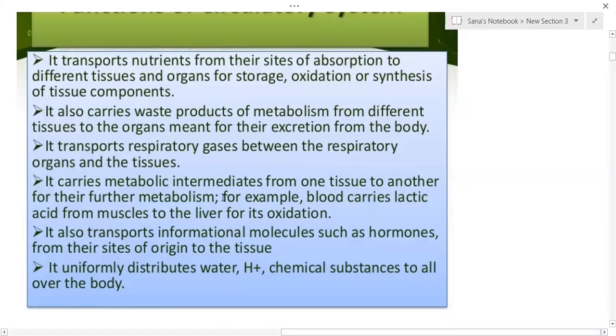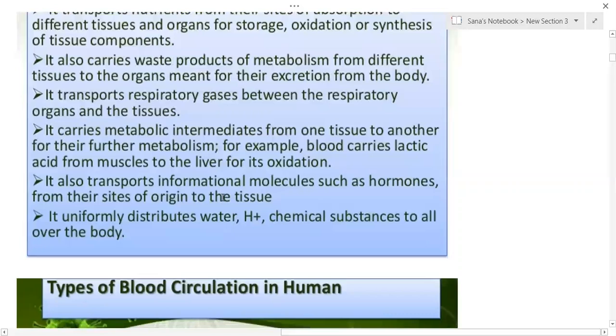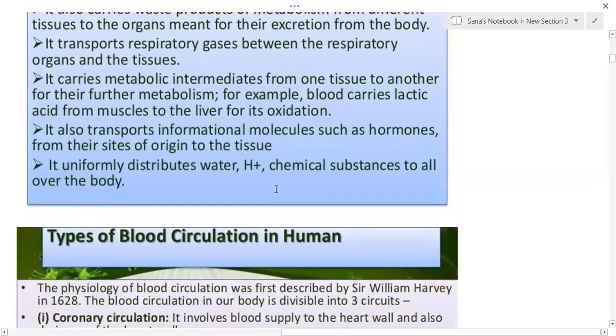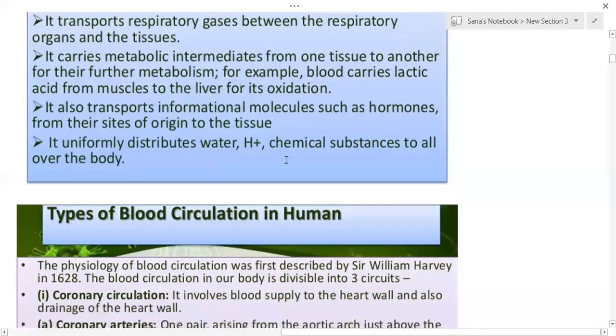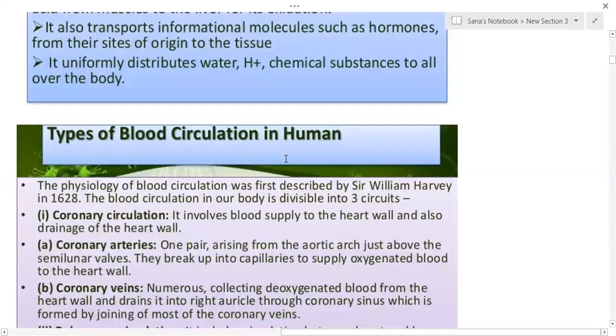It also carries metabolic intermediates from one tissue to another for their further metabolism. It transports informational molecules such as hormones from their sites of origin to the tissues for various functions. It uniformly distributes water, H+ ions, and chemical substances all over the body. So this circulatory system has huge functions in our body.